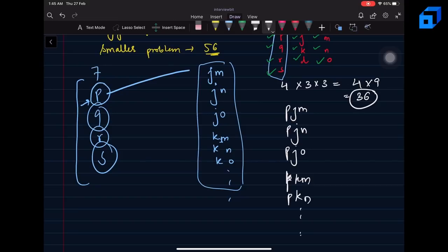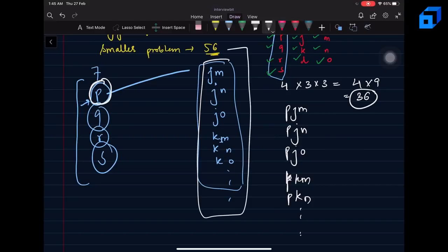Once I have concatenated P in front of all the combinations of 5 and 6, I will take Q and do the similar thing, that is, I will have QJM, QJN, QJO and similarly. Again for R, I am going to follow the same thing, and for S as well.